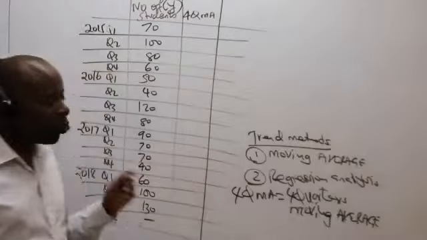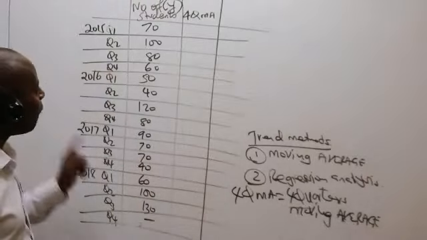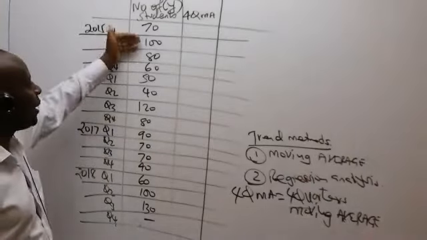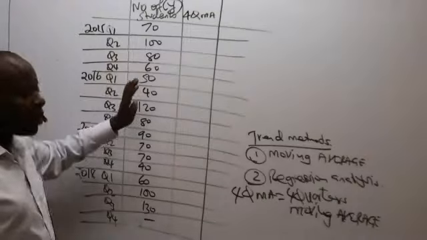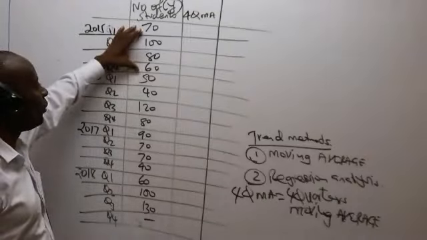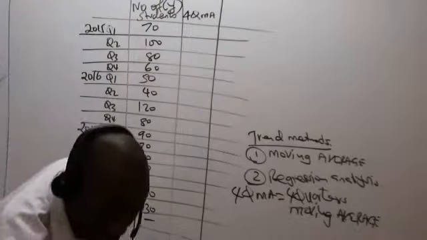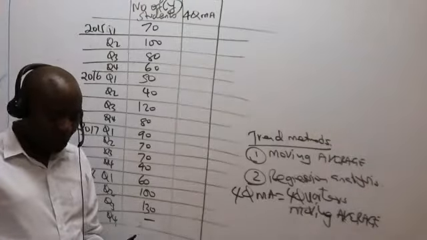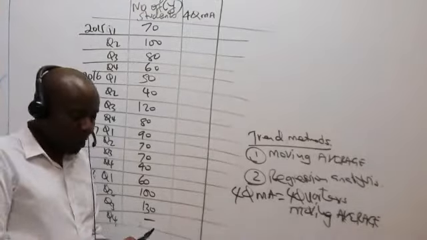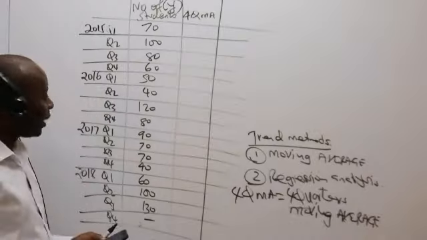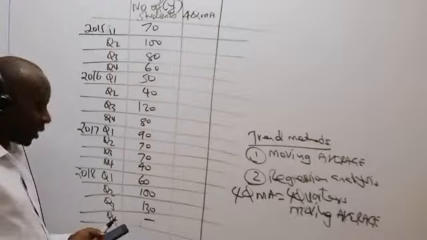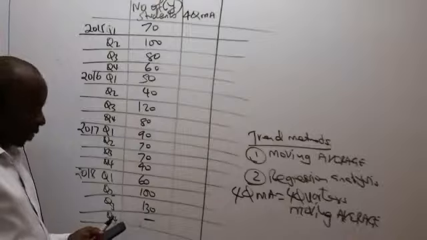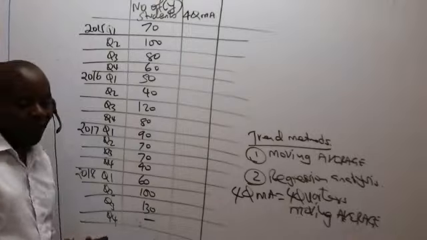So how do we get this 4-quarter moving average? Ladies and gentlemen, to get the 4-quarter moving average, you see they want us to be taking into consideration 4 quarters. So what you'll do, you'll give me the total of the 4 quarters. Please add them. The total of the 4 quarters. What do we have? I can see, ladies and gentlemen, what we have here is 70 plus 100 plus 80 plus 60. So I would want you to give me the figure you are getting.